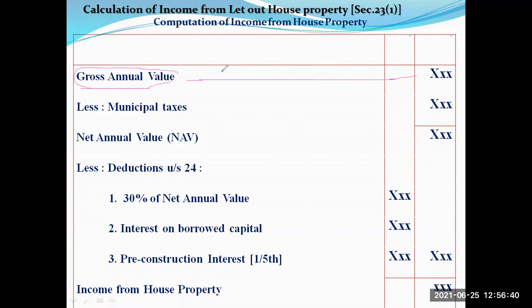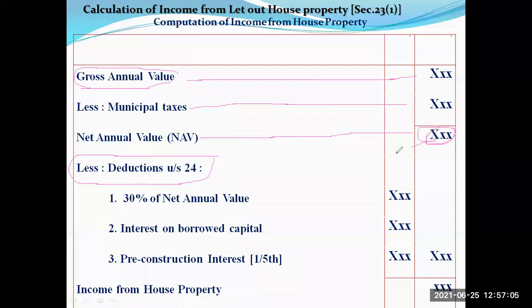That we have found out now. From that amount, you have to deduct municipal taxes. In the problem, they will give the amount of municipal taxes that they paid. Then you will get net annual value. From that, you have to deduct under section 24. Exemptions are allowed. One is, on the amount that you got here, 30% will be allowed as standard deduction.